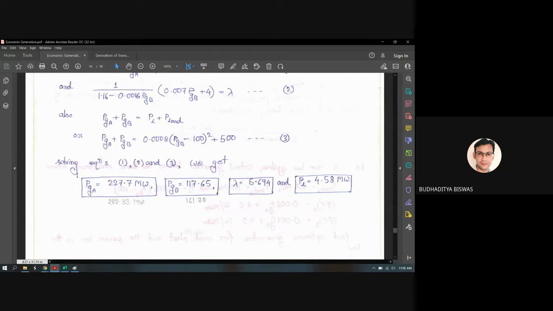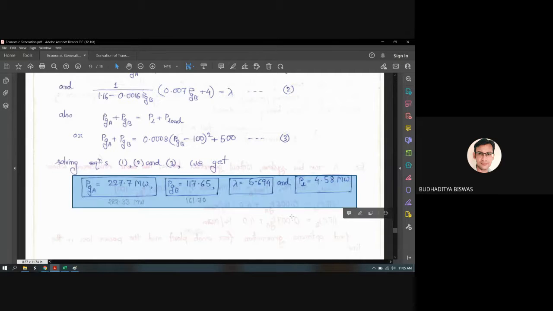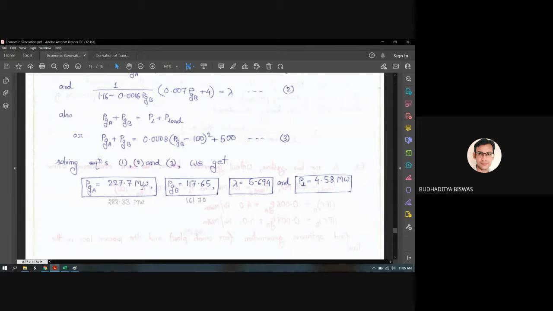I just copied this solution from Abhijit Chakraborty sir's book, but I found that this solution is not correct. If you add the two numbers PGA and PGB, it's not even coming to 500, because the load demand is 500 and some losses are also there. So the summation of the two generations should be equal to 500 plus the losses. So it's not coming.